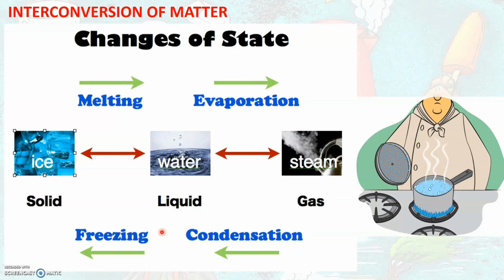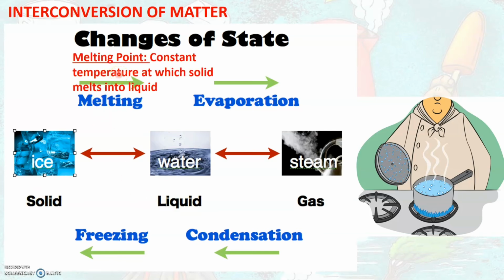As we all know, as ice is heated, it melts and it turns into water. We note that only when ice reaches a certain temperature, it melts and changes into water. So there is a fixed or constant temperature at which ice melts and turns into water. This fixed or constant temperature at which a solid melts into liquid is called its melting point.